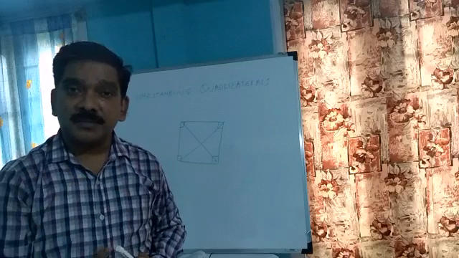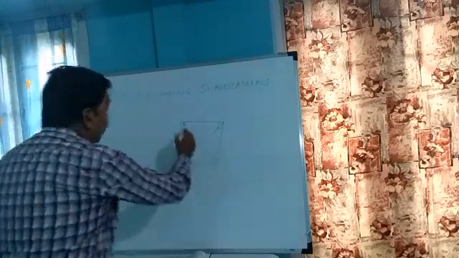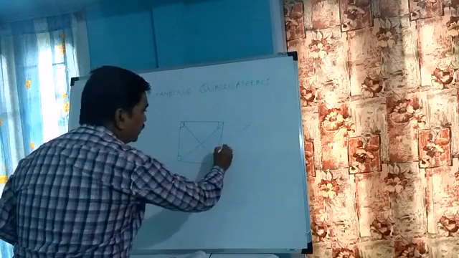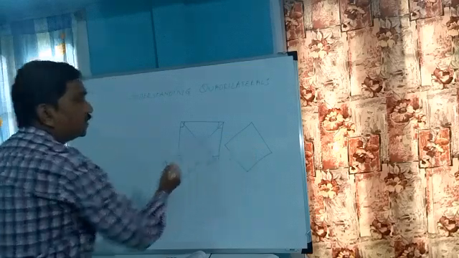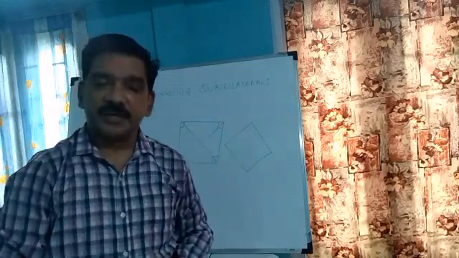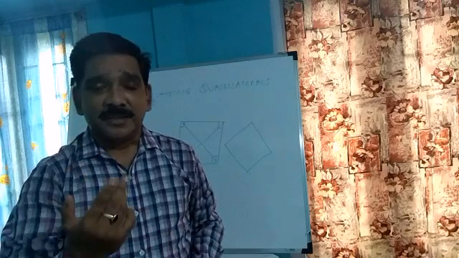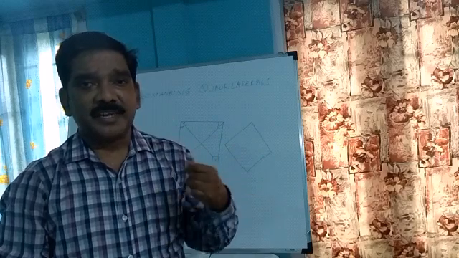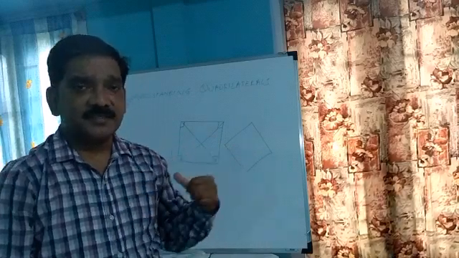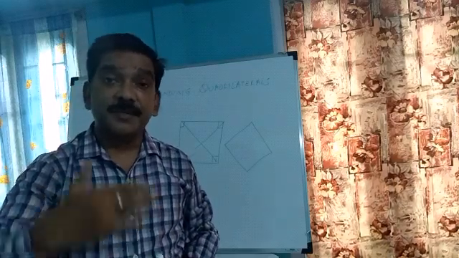Is a square a rhombus? The answer is again yes. Because what is a rhombus? In a rhombus, all the sides are equal. In a square also all the sides are equal. So a square is also a rhombus. Clear? This is what I was trying to make you understand when I was taking this exercise 3.4. A square can be a rhombus, a square can be a rectangle also.